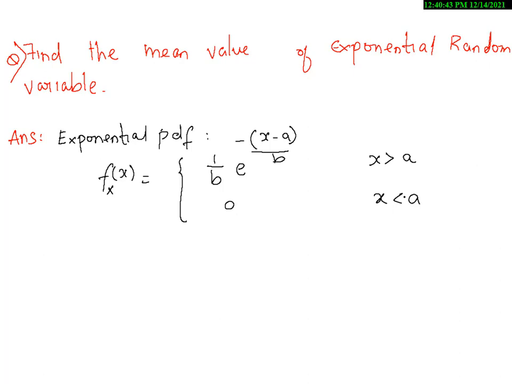This is the formula for the exponential random variable, that is, the probability density function of an exponential random variable.